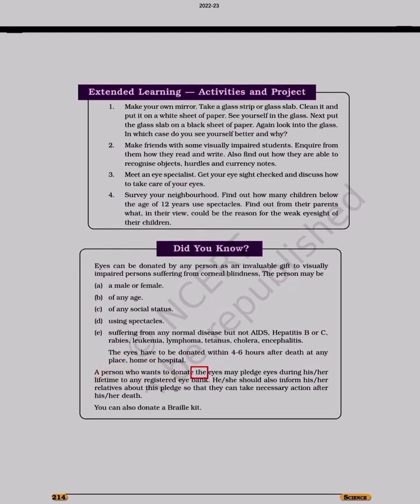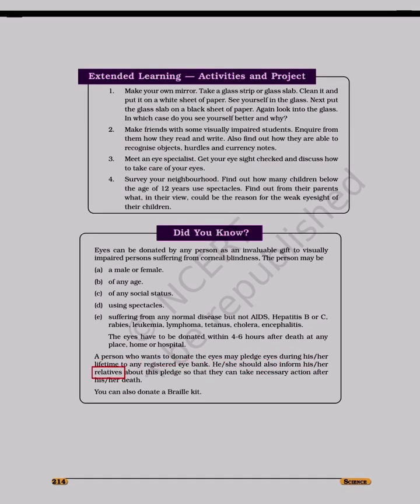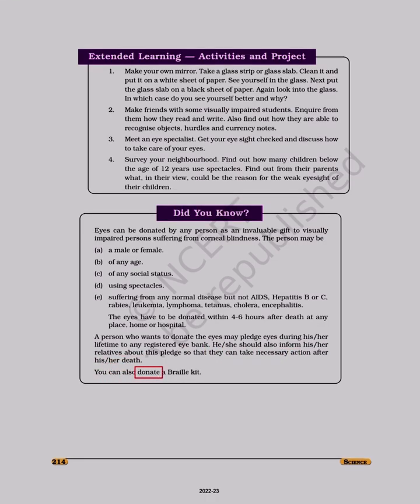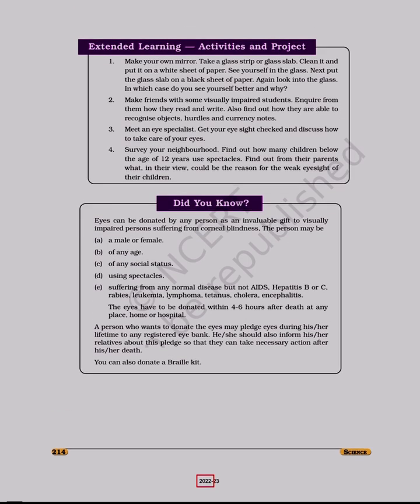A person who wants to donate the eyes may pledge eyes during his or her lifetime to any registered eye bank. He or she should also inform his or her relatives about this pledge so that they can take necessary action after his or her death. You can also donate a Braille kit. Science, 214, 2022.